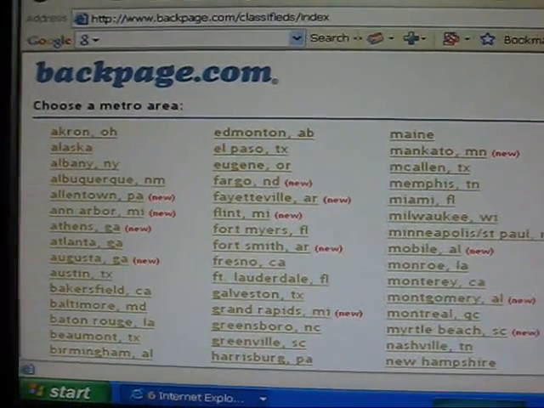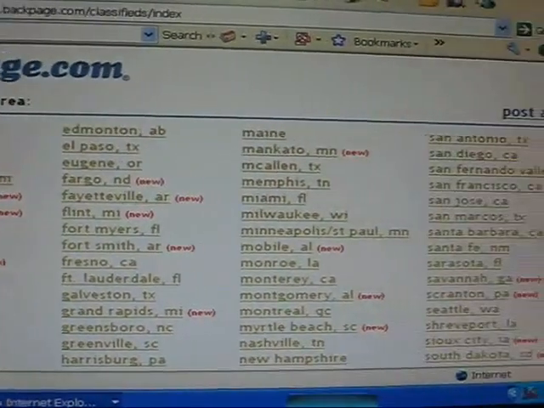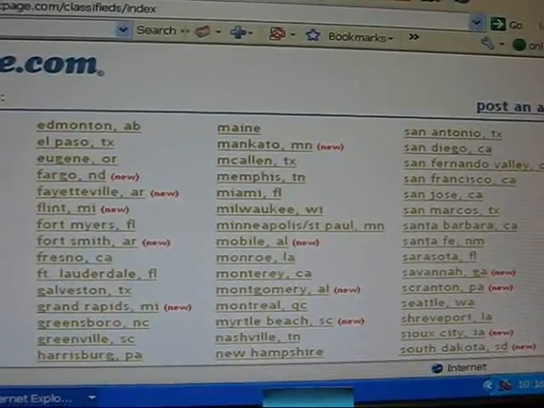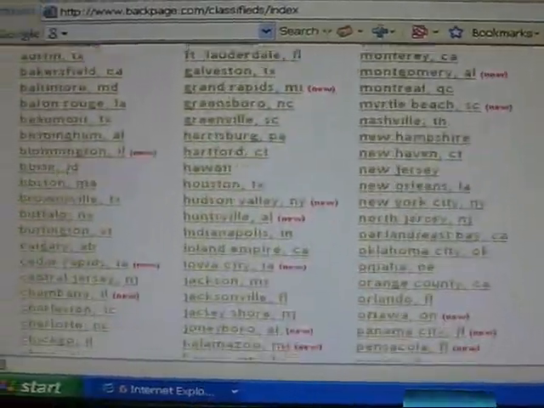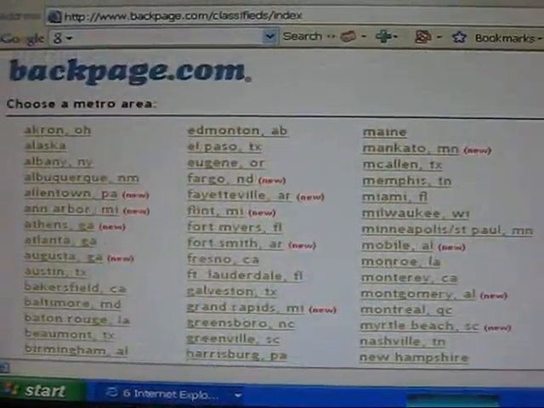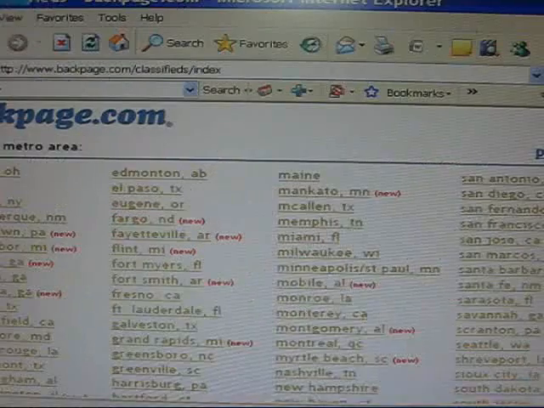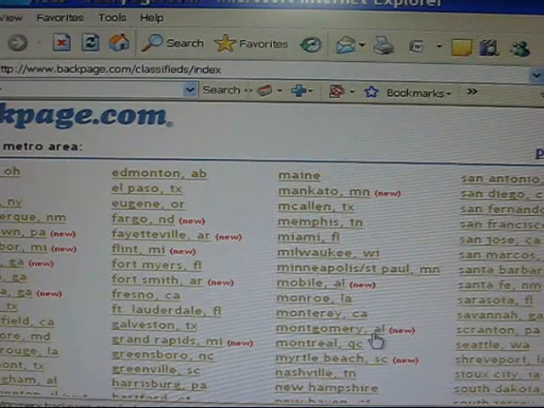Now there's about 250 different cities you can post to with Backpage. Cities all over North America, big cities, small cities, in every state and province, I think, in the entire continent. So let me show you what the insides of Backpage looks like.